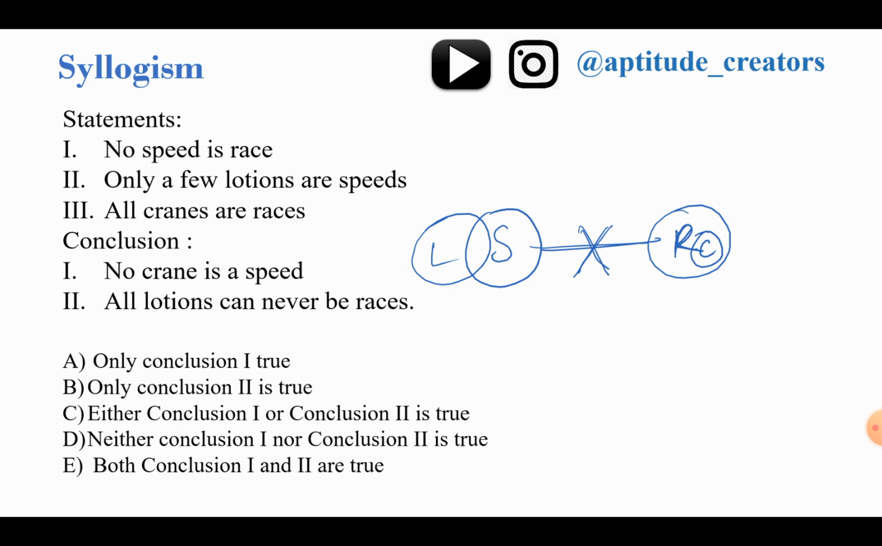No speed is a race, and all cranes are races, so that is nothing but no crane is a speed. Yes, conclusion 1 follows. Conclusion 2: All lotions can never be races. Only a few lotions are speeds, means some lotions are speeds, and no speed is a race. Both 1 and 2 follow. I hope it will be clear.